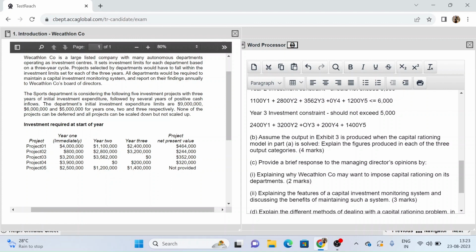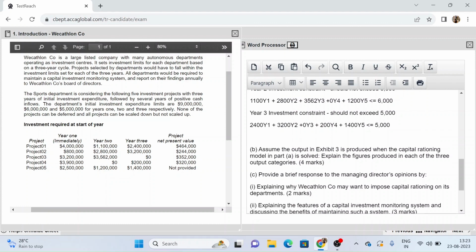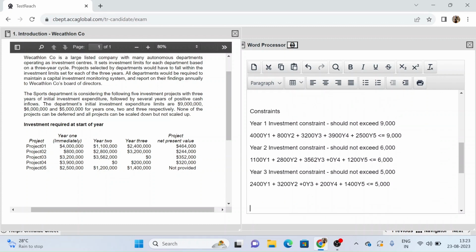So with this I have framed my equation for the third year also, and this should again be the same sign, lesser than or equal to the constraint that we have, which is 5000. So with this we have worked out the investment constraints, and now let's have a look at our non-negativity constraints.